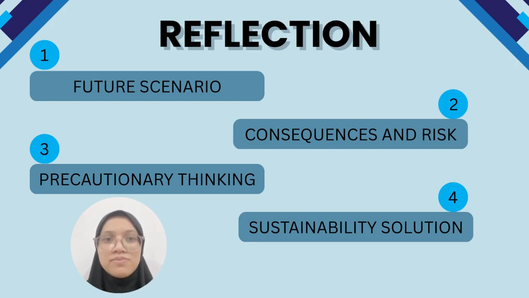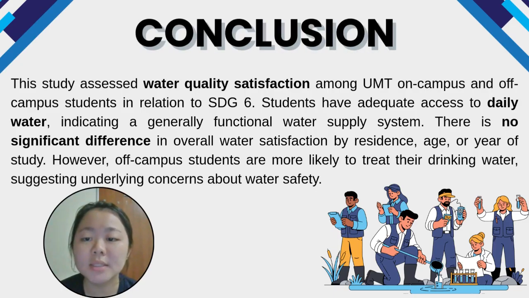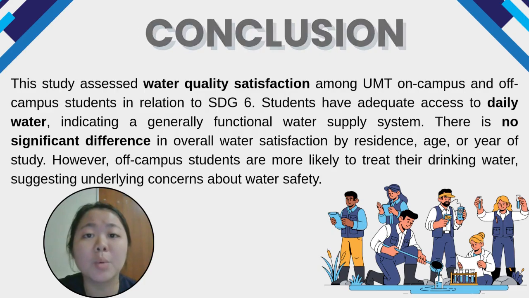learning environment for students. This study assessed water quality satisfaction among UMT on-campus and off-campus students in relation to SDG 6. Students have adequate access to daily water, indicating a generally functional water supply system. There is no significant difference in overall water satisfaction by residence, age, or year of study. However, off-campus students are more likely to treat their drinking water, suggesting underlying concerns about water safety.